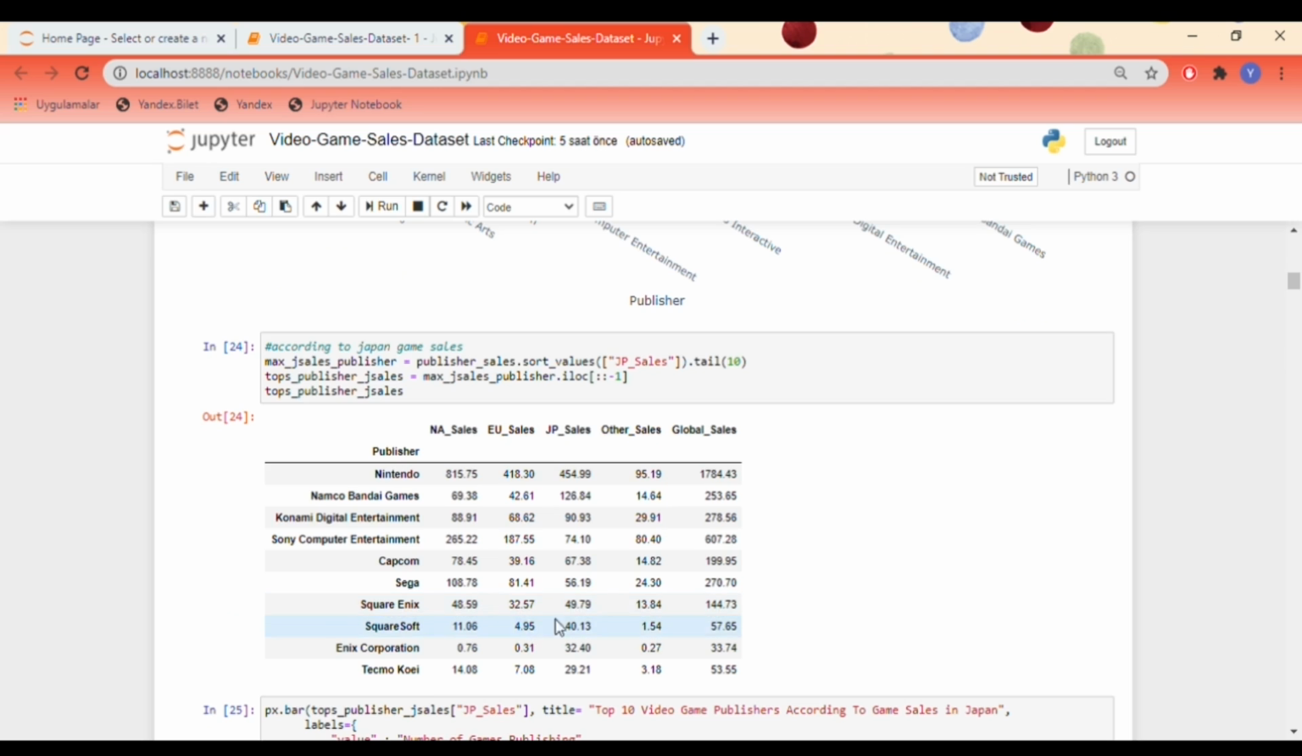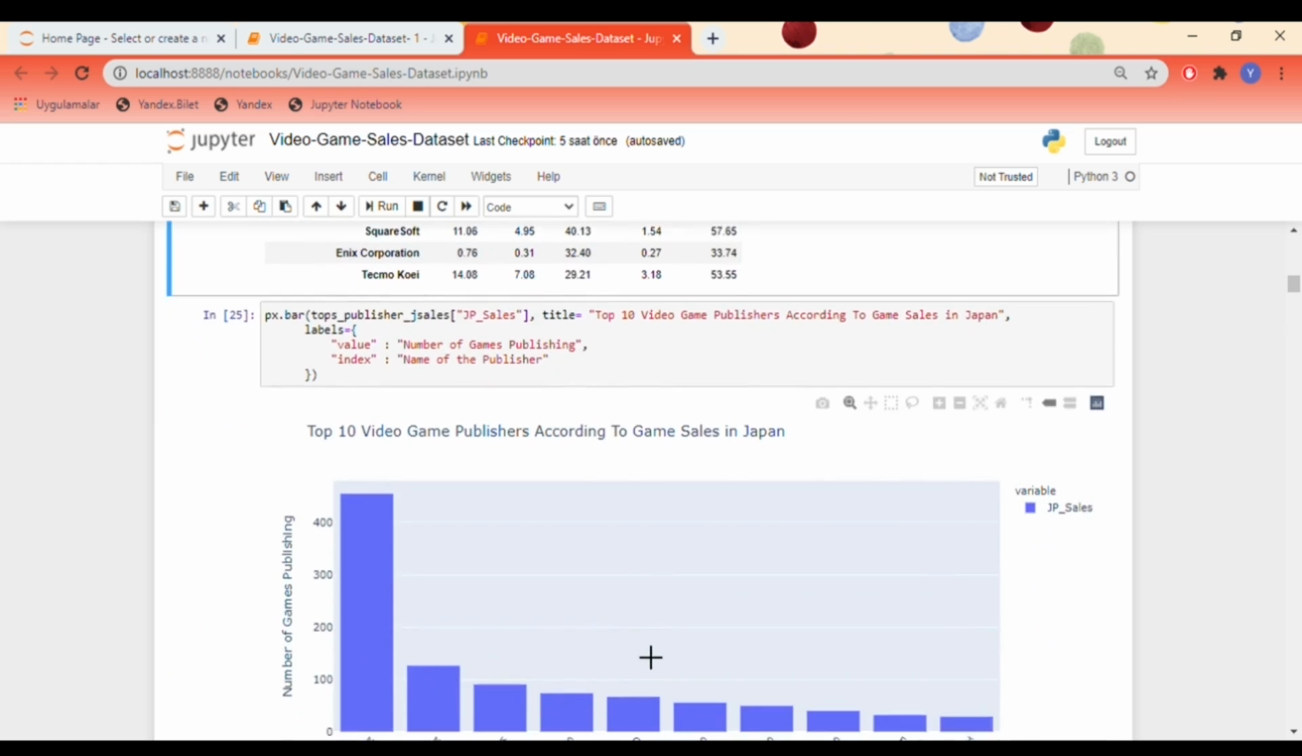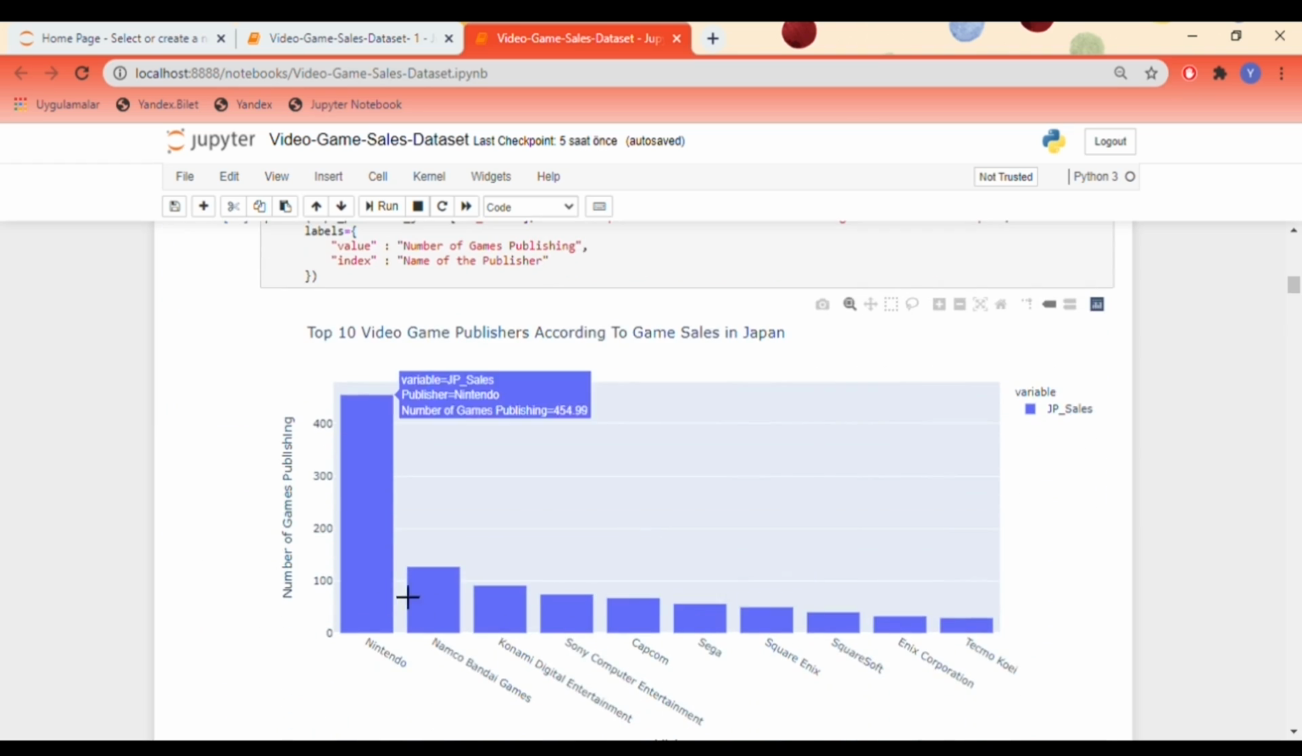We list the publishers from big to small on the Japan market. We show it on the bar chart like this. Nintendo has dominated the Japan market because Nintendo is a Japanese company.